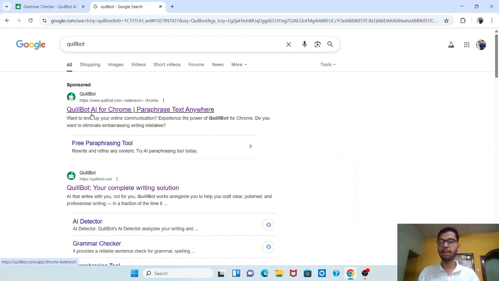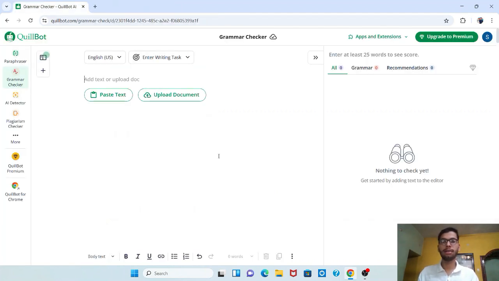At the first link you can see Quillbot AI for Chrome. If you click that, a screen appears in front of you somewhat like this. It may ask you to sign in. You may just sign in using your Google account or email account and it will display the same screen which is shown over here.